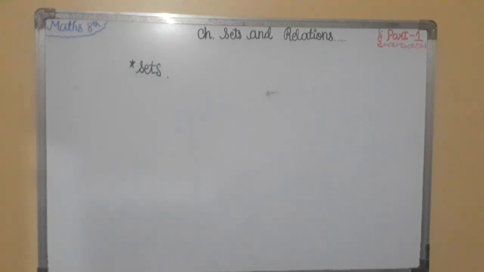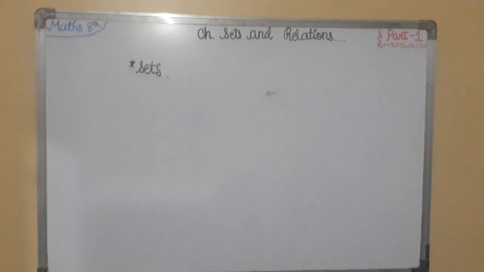The theory of sets was developed by a German mathematician George Cantor from 1845 to 1918 AD. The word set was first of all used by George Cantor. The concept of sets is widely used in the foundation of relations, functions, logic, probability theory, etc.